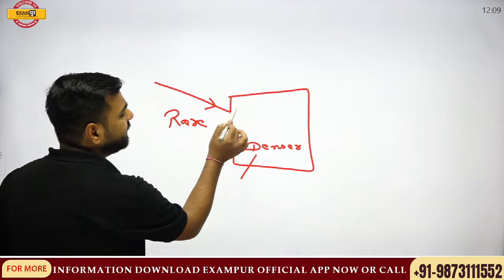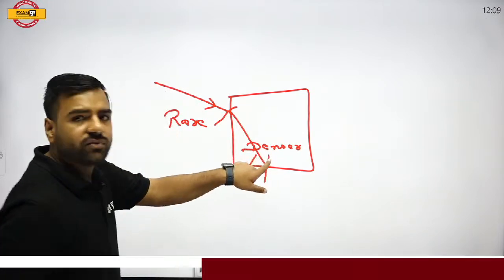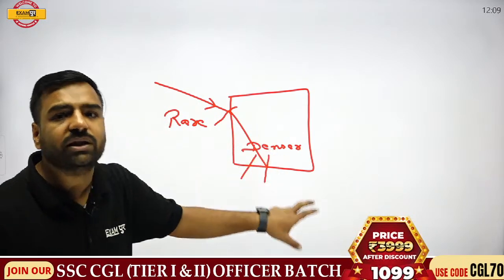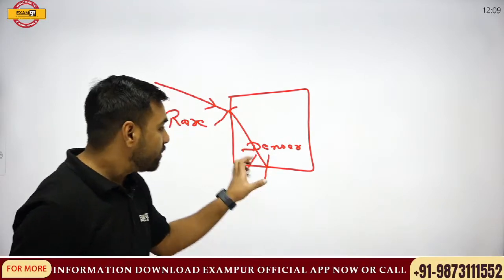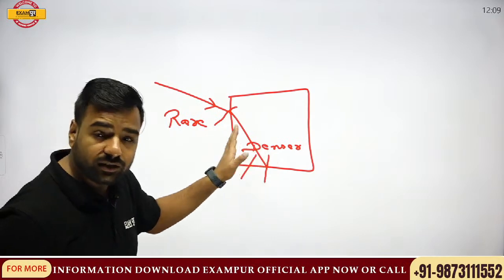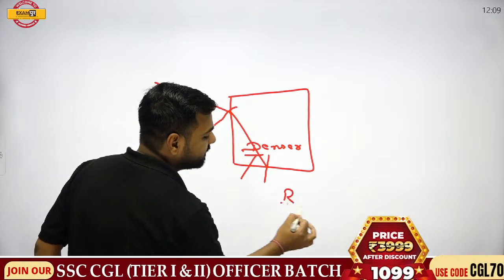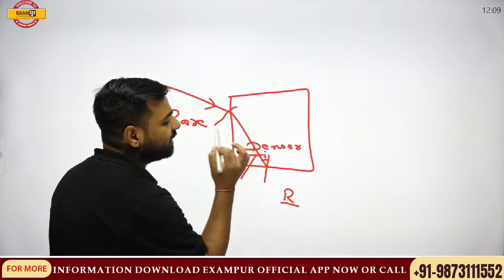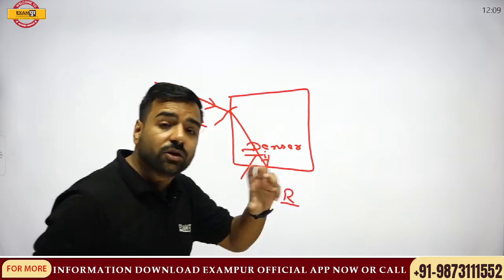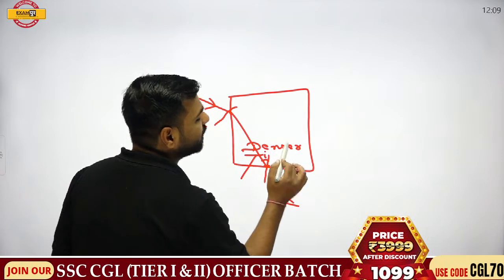Once the light enters here, now what is happening? Light is trying to get out from the denser medium to the rare medium, right? Glass, denser medium; air, rare medium. So light is trying to exit the glass, that means it is trying to go from denser to rare medium. Now what will happen? The angle of incidence will be greater than the critical angle, because of which it is going to suffer total internal reflection.